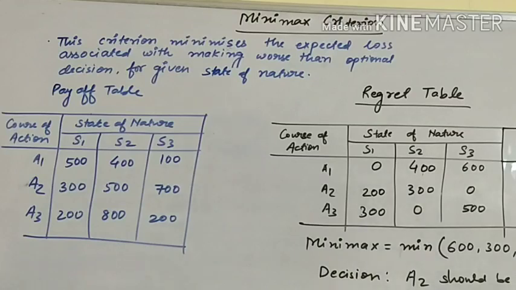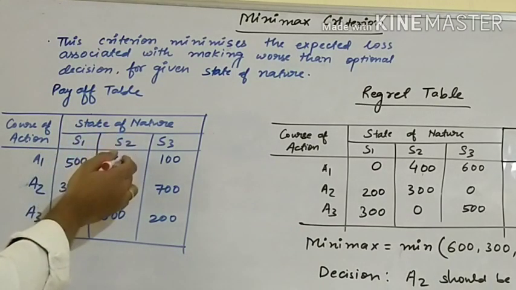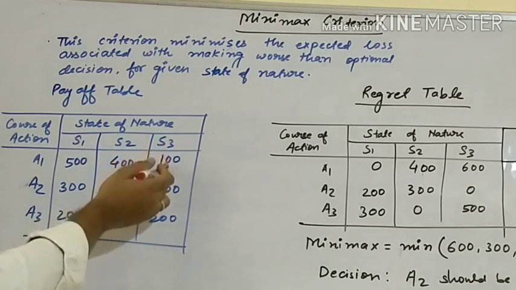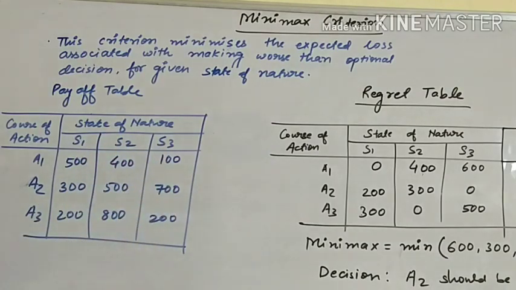Let's see how we will calculate minimax. We have payoff table. This is a part of a question. Course of action A1, A2, A3. State of nature S1, S2, S3. The values given are 500, 300, 200 for S1, S2, 400, 500, 800, S3, 100, 700 and 200. In this, first we will construct regret table.